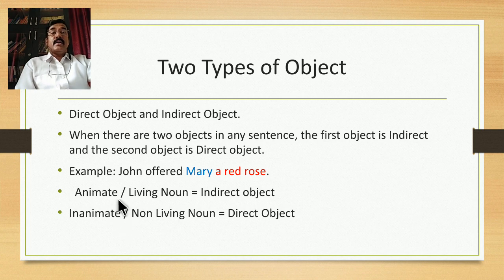But if one noun is animate, that is living, and another noun is non-living, then we can say that there are two objects. So John offered Mary, which is animate, living, and a red rose, which is inanimate, non-living. So John offered Mary a red rose. In this particular sentence, Mary is the indirect object and red rose is the direct object. So these are the two types of objects which may be there in a sentence.